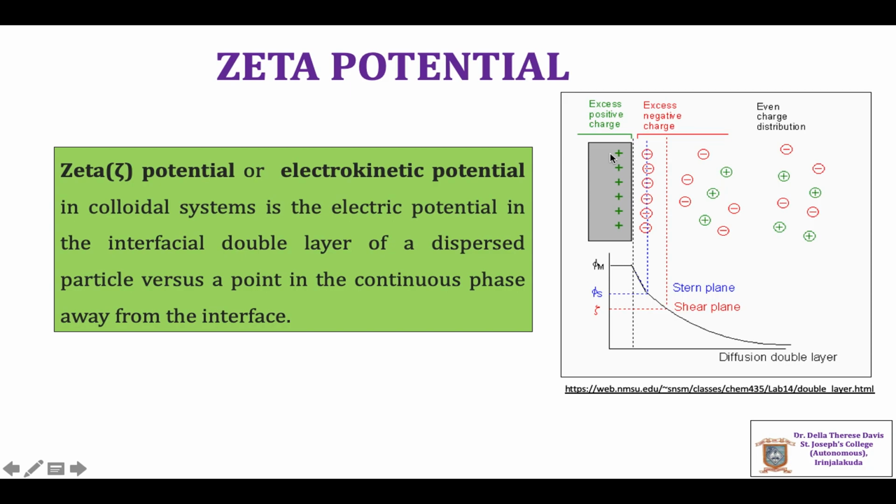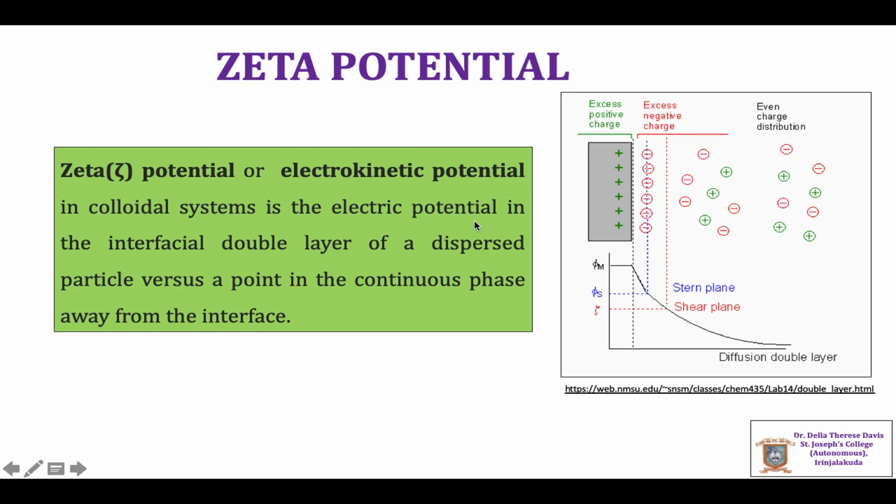The figure shows an example of a positively charged colloidal particle. Thus the fixed charge is positively charged and the Stern layer contains more number of negative ions, and as we go to the bulk there is an even distribution of positively and negatively charged ions.